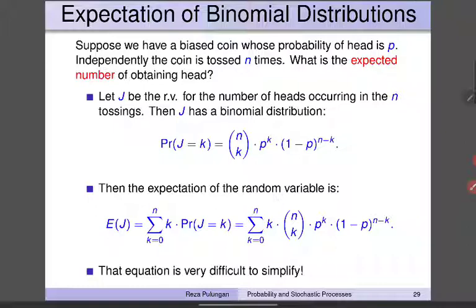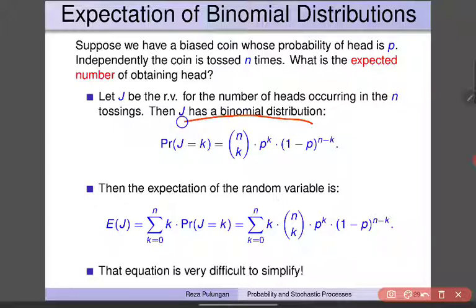Expectation of binomial distribution. Suppose we have a biased coin whose probability of heads is p. Independently, the coin is tossed n times. What is the expected number of heads? Let J be the random variable for the number of heads occurring in the n tosses. Then, like we have seen in the previous week, J has a binomial distribution, and the probability that J is equal to k is equal to n choose k multiplied by p to the power of k multiplied by 1 minus p to the power of n minus k.